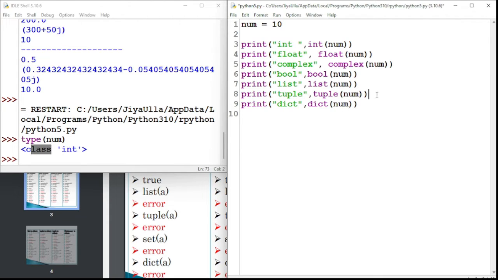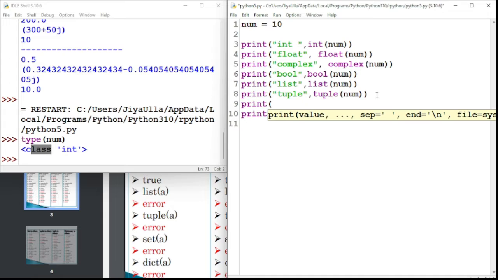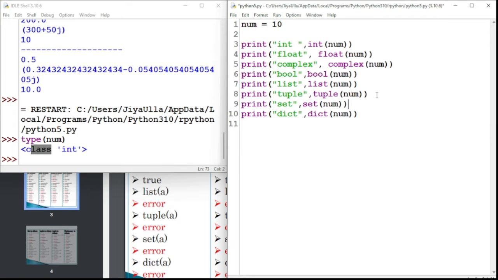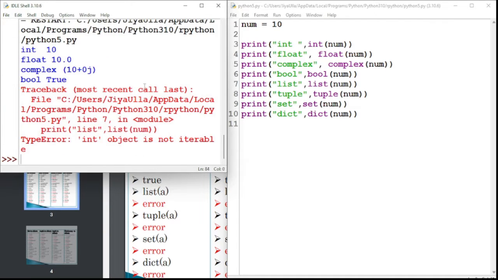I want to convert the integer value to a set also. Let's say it is the set constructor. Just to go, if I run this file, what will happen now? Some of them will be converted, some of them will not. See, this is what happened. Up to boolean it can convert any number. A number can be converted into an integer. Yes, converted into an integer.